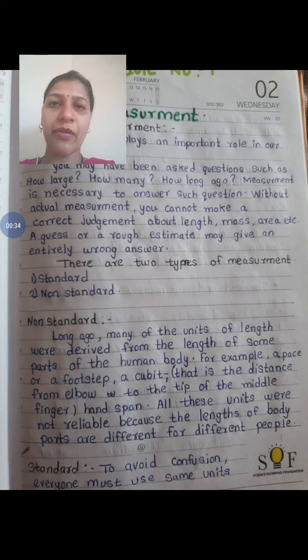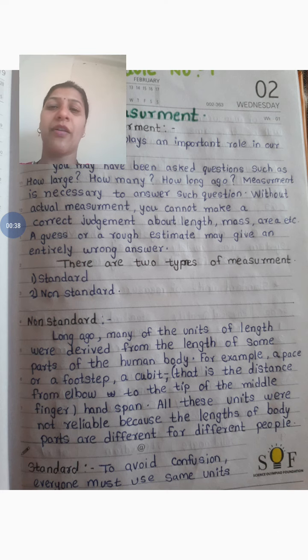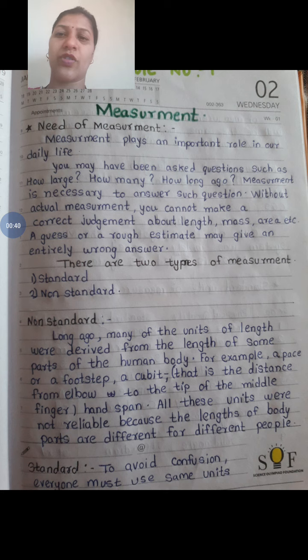What is our schedule number 1? Schedule number 1 is measurement. We are going to start the lesson measurement. First, what we have discussed: why is there a need of measurement? Can you answer this question? Measurement helps us to give accurate measurements of any quantity we want; with the help of accurate measurement we can get it.